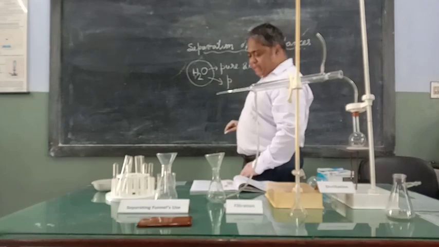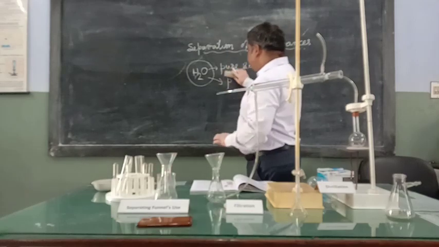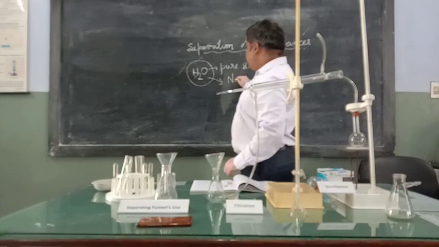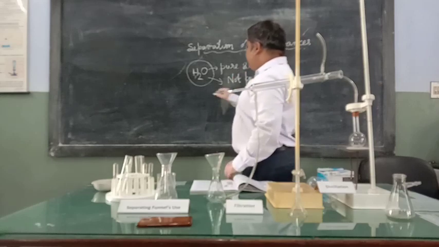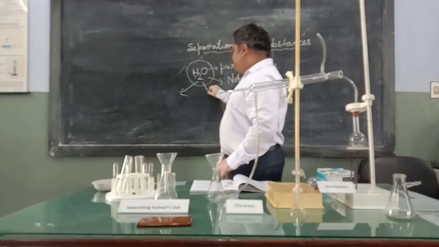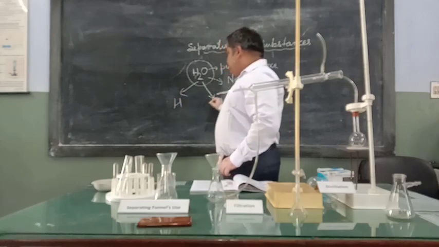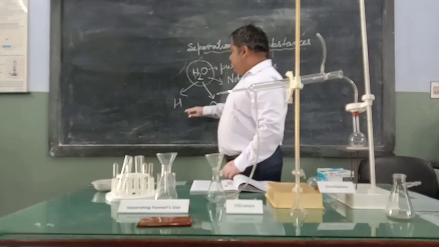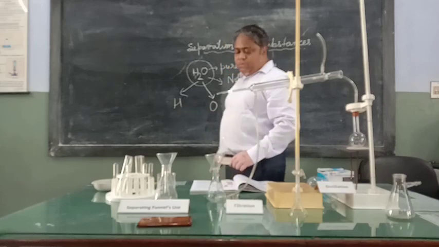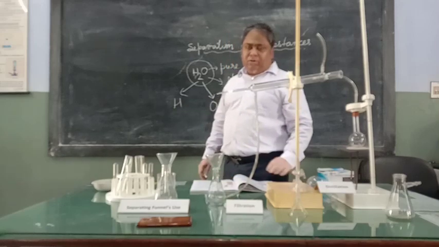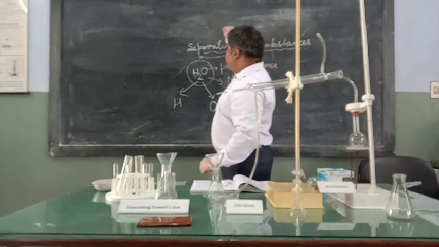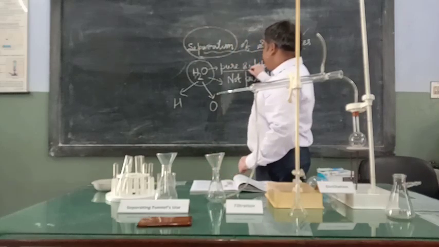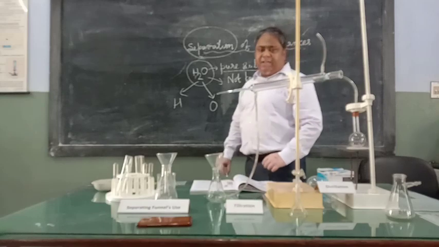It is not the purest because it is made up of two elements, hydrogen and oxygen. So separating hydrogen and oxygen will require a chemical method of separation. Our discussion about separation is about physical methods of separating one pure substance from the other.